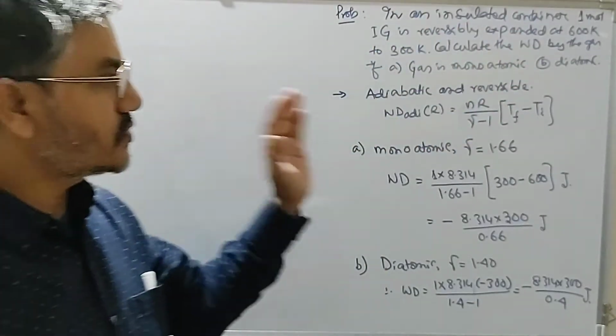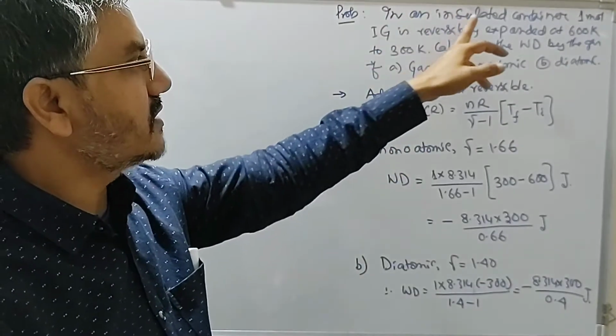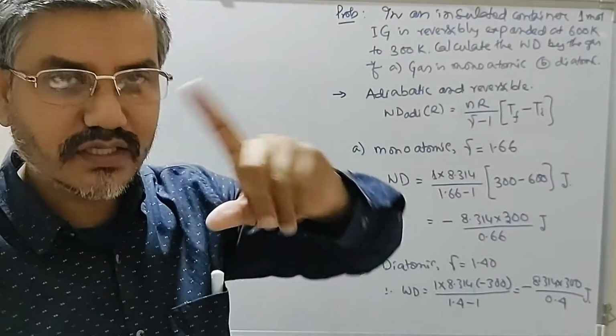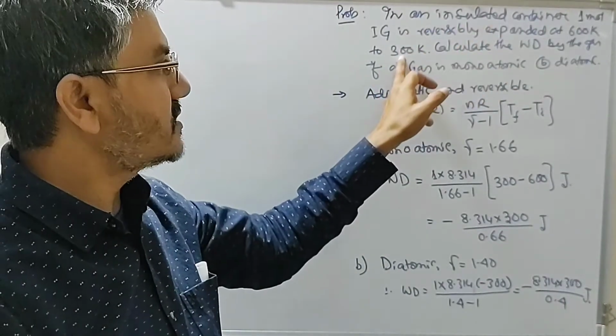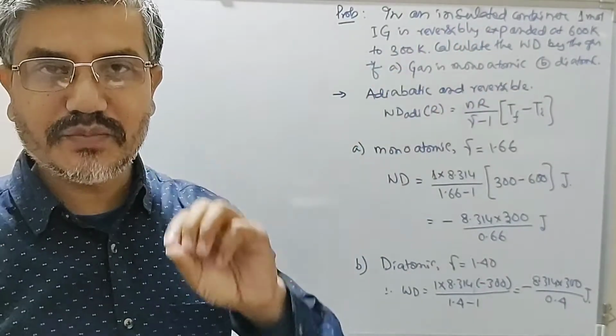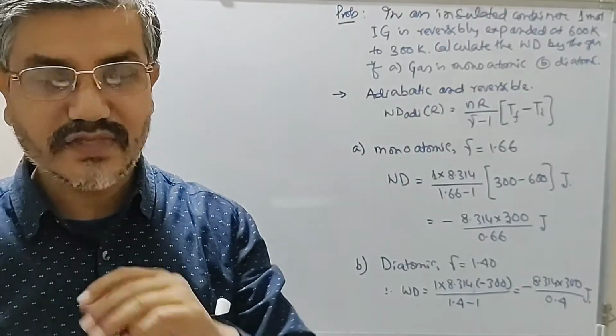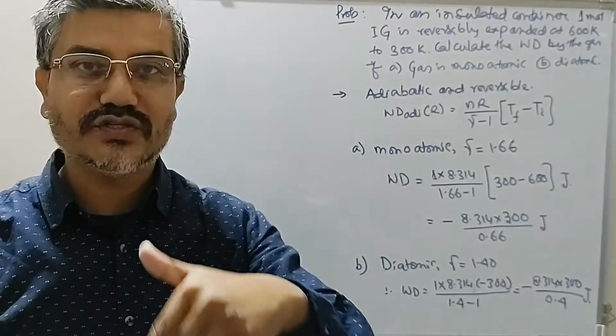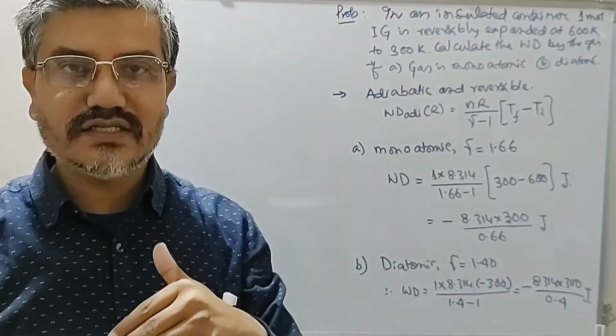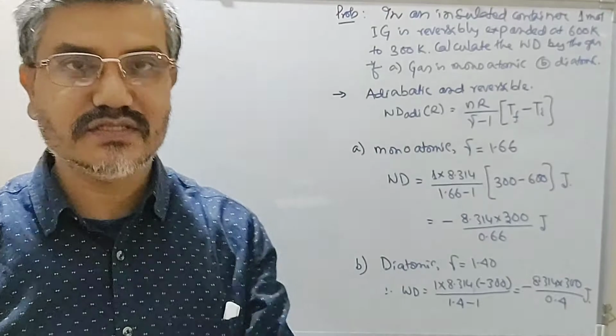In this question, it says this is insulated, meaning thereby heat flow is 0, adiabatic. Temperature is decreased, that means during adiabatic expansion work is done by the system, so internal energy of the system has to decrease. If the internal energy decreases, temperature of the system has to decrease.